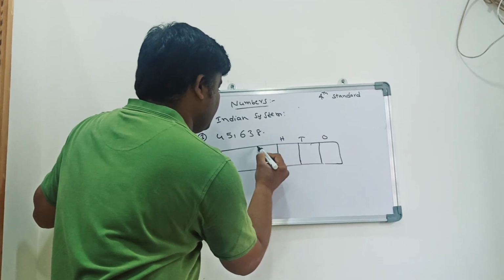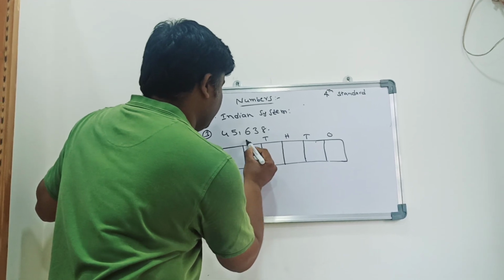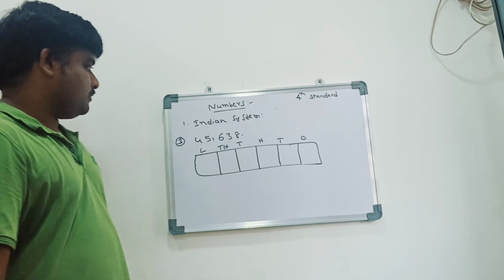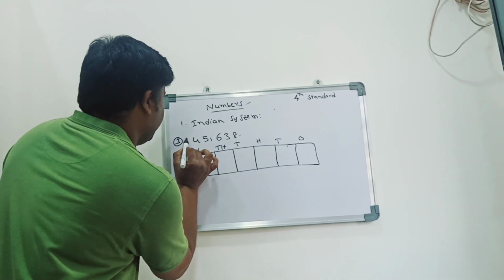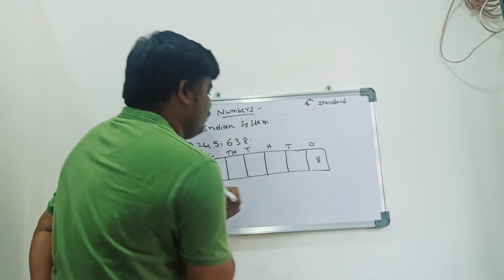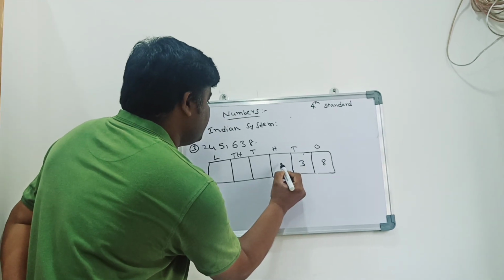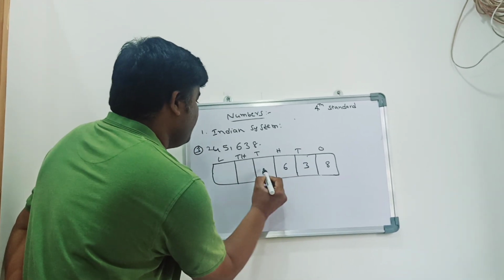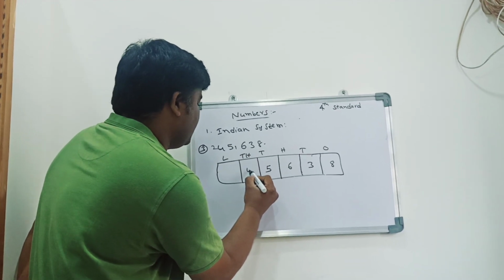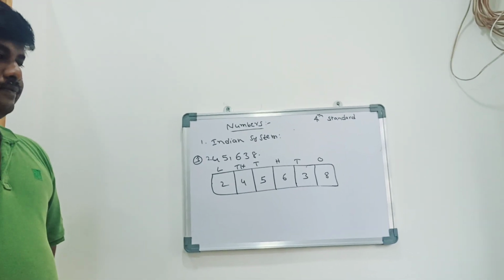Hundreds, thousands, 10,000, and then lakhs. If I am writing 2 here, then 8 is in the ones place, 3 is in the tens place, 6 is in the hundreds place, 5 is in the thousands place, 4 is in the 10,000 place, 2 is in the lakhs place.